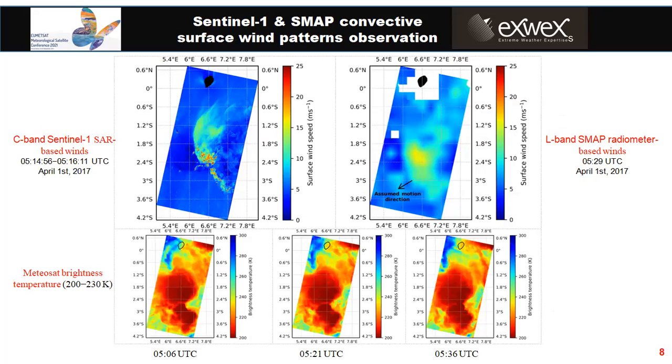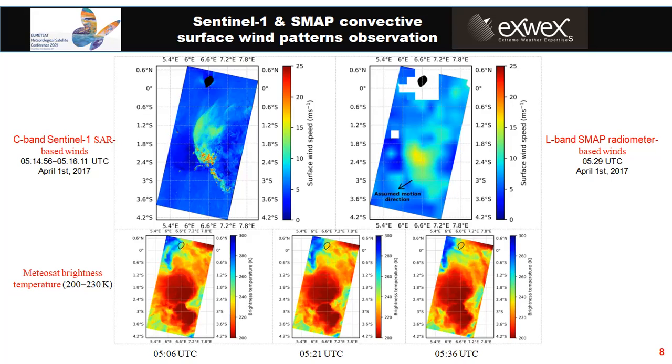As indicated in the previous slide, in addition to Sentinel-1, we can estimate convective wind from L-band SMAP radiometer data. Here is the observation of the wind pattern on the Sentinel-1 and SMAP images on April 1st, 2017.